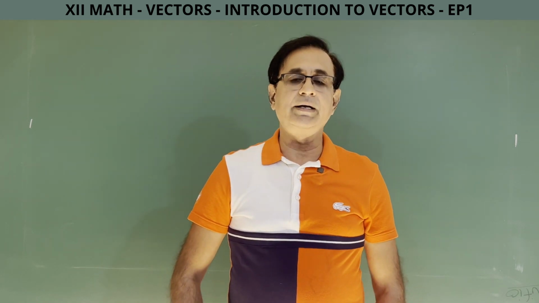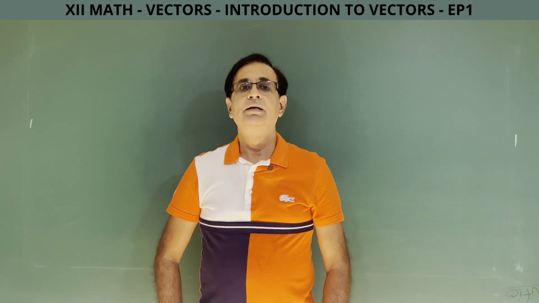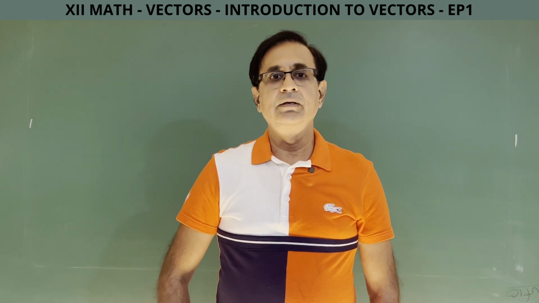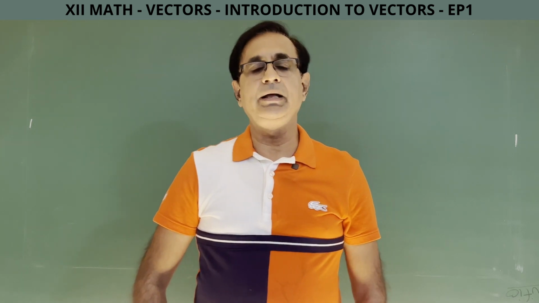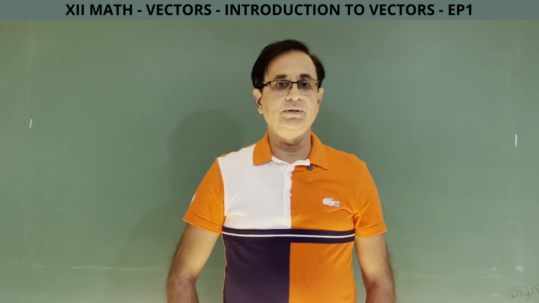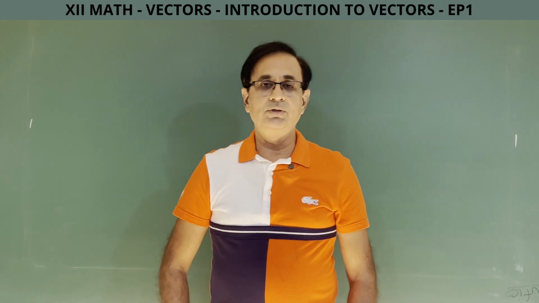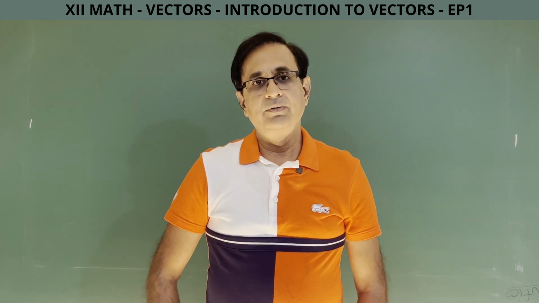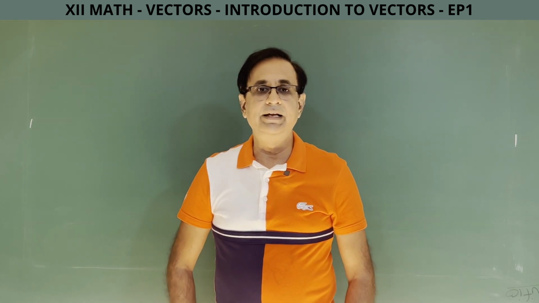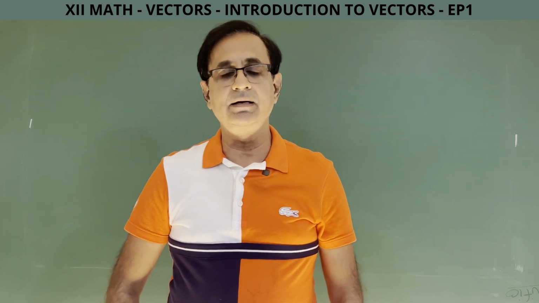So these physical quantities are classified as scalars and vectors. So what are scalar quantities? Scalar quantities are those which can be represented completely by a number. That number can be negative, positive or 0. They don't have any direction. And vector quantities are those to explain or describe them completely, we need a magnitude, a number associated with the vector, as well as a direction.